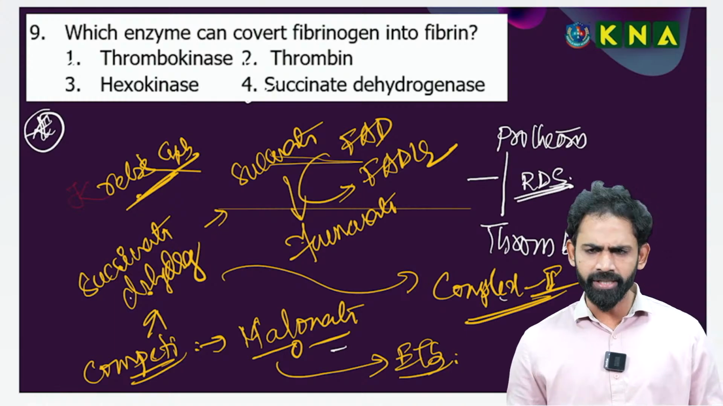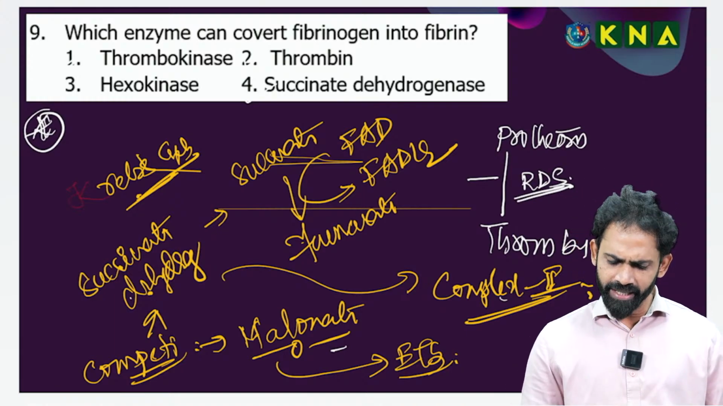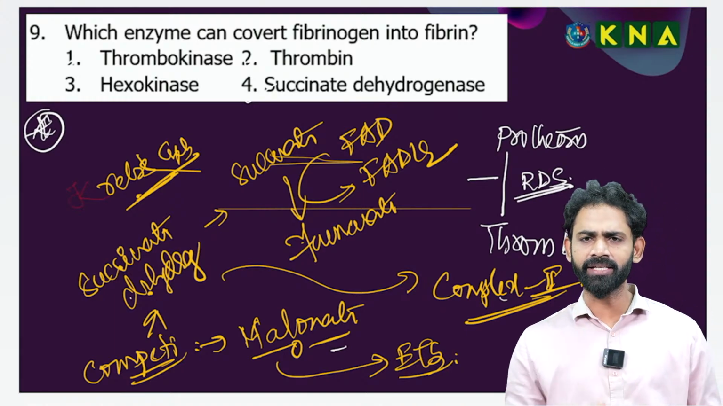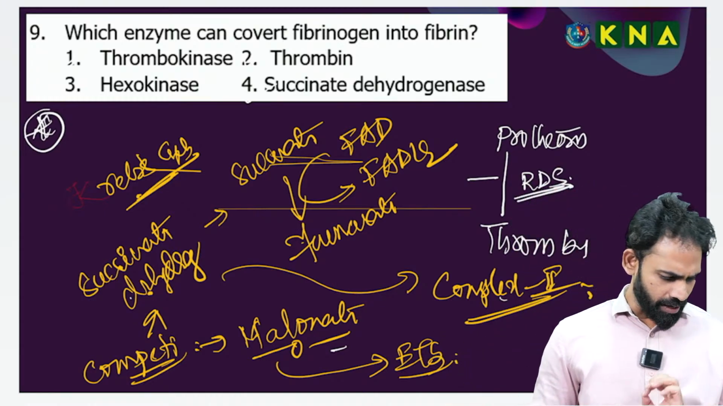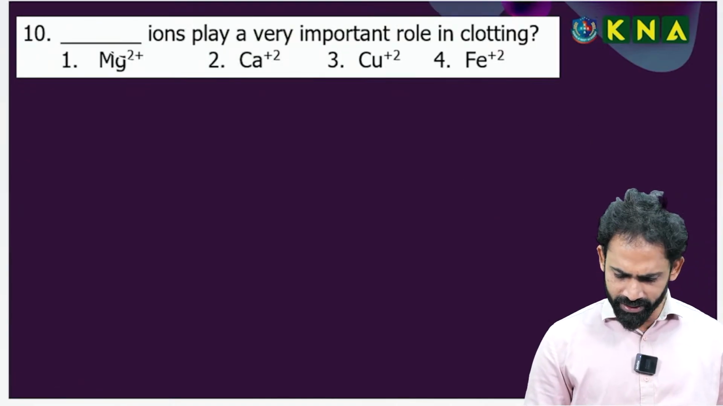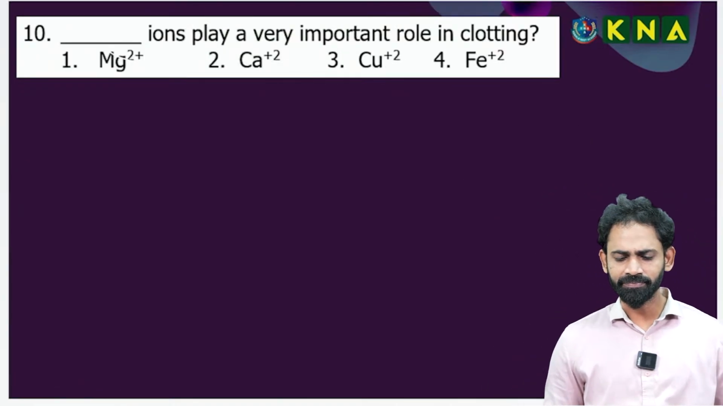9th question, option 2: I said thrombokinase, hexokinase, and very important, succinate dehydrogenase, 3 points I said. Going to the next, very important, succinate dehydrogenase. Next one, 10th question.